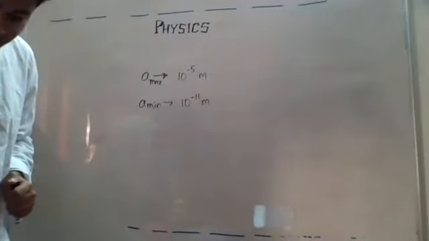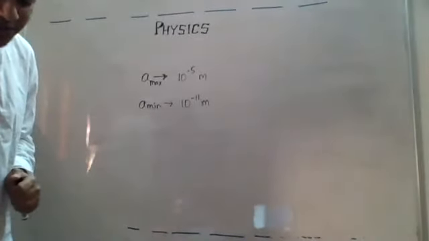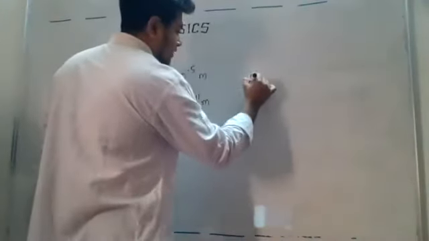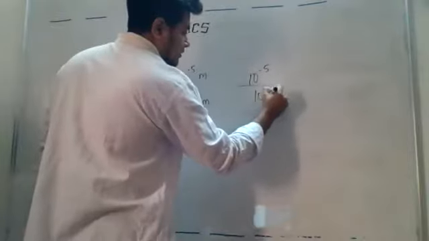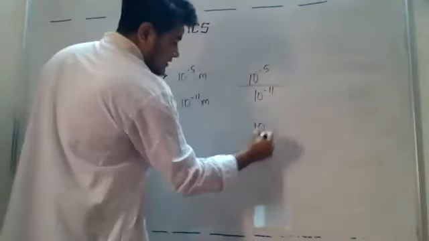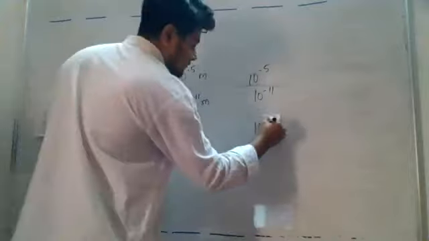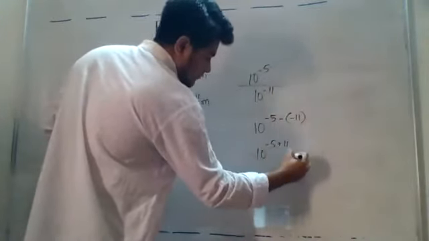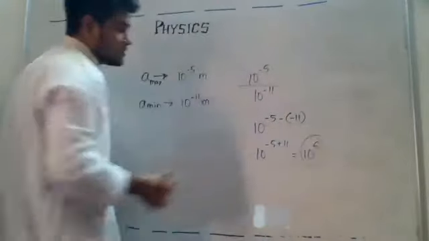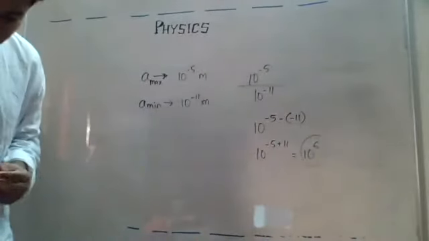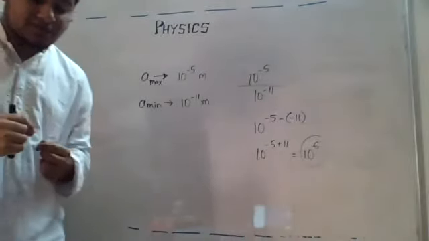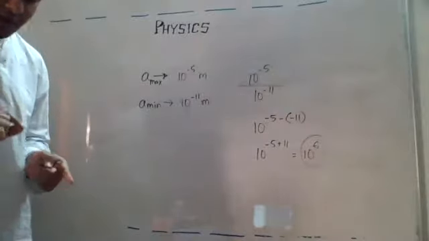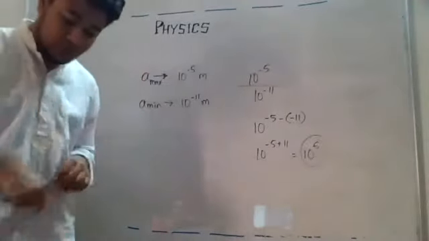So the ratio of the amplitude of these two limiting values is 10 to the power 6. If I take the ratio of them, 10 to the power minus 5 divided by 10 to the power minus 11, as it is divided, the power will be subtracted, the upper one minus the lower one. So it will be 10 to the power minus 5 plus 11, which will give me 10 to the power 6. So this is the ratio, right? That is the ratio of the amplitudes of these two limiting values. If I want to hear a sound, the sound has to have an amplitude within this limit, okay?